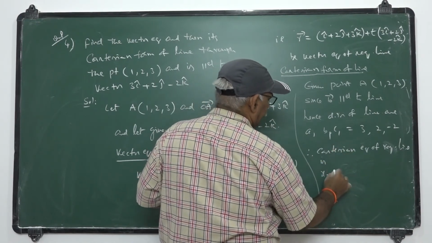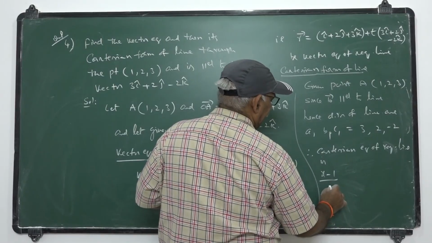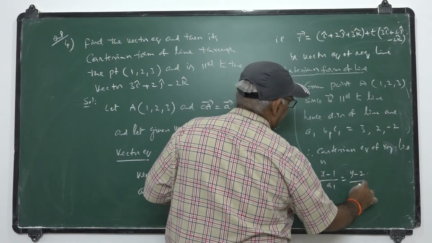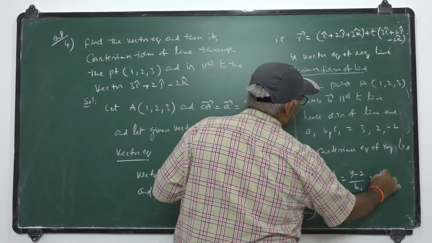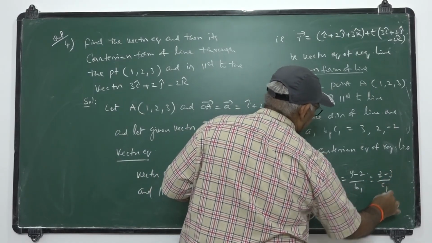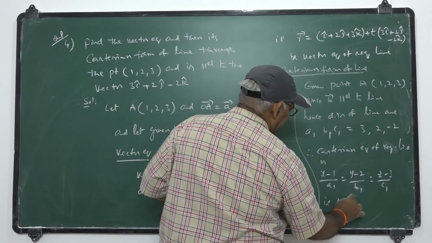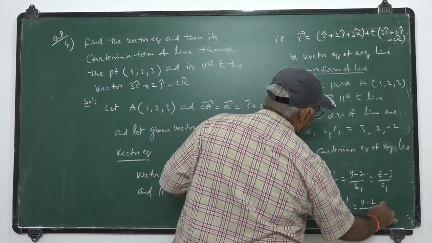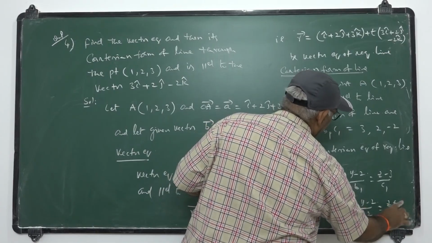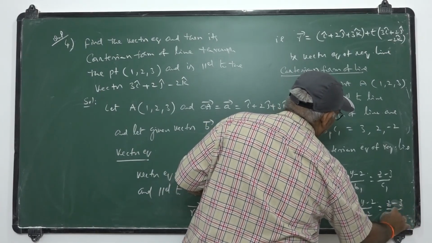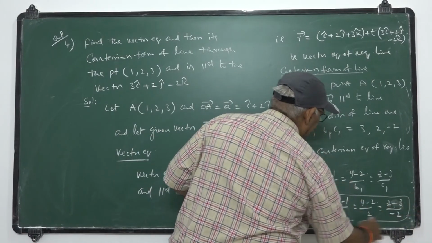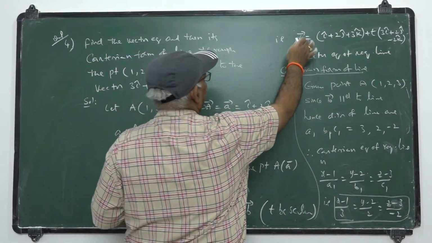x minus 1 by A1, y minus 2 by B1, z minus 3 by C1. That is, x minus 1 by 3, y minus 2 by 2, z minus 3 by minus 2. This is the Cartesian form of the line.